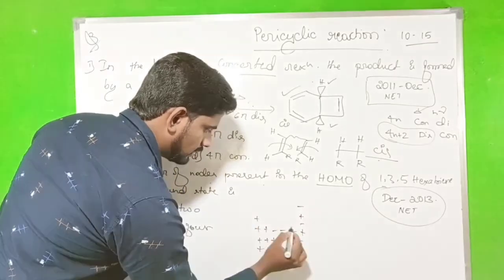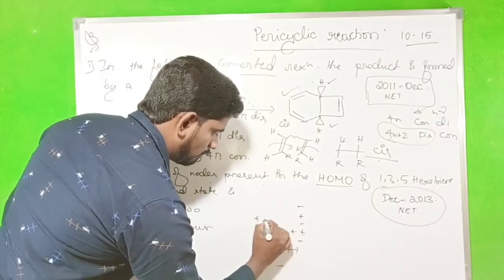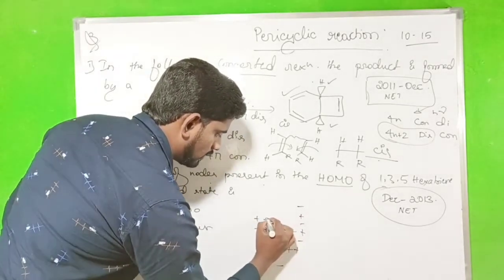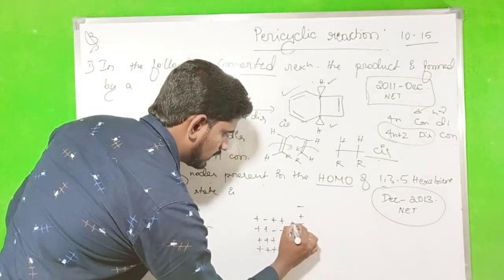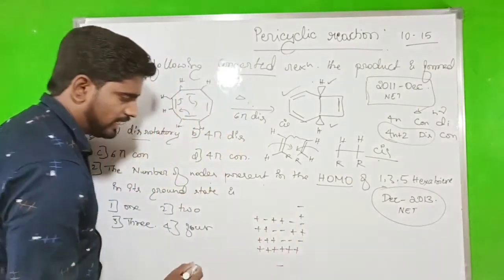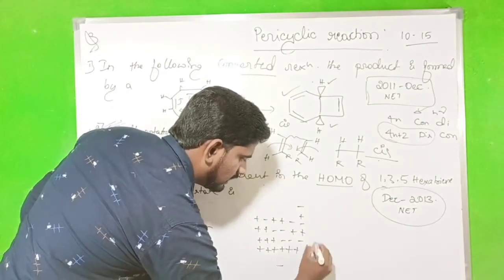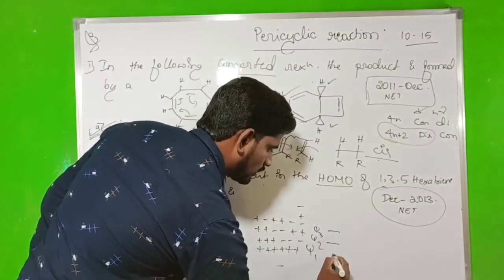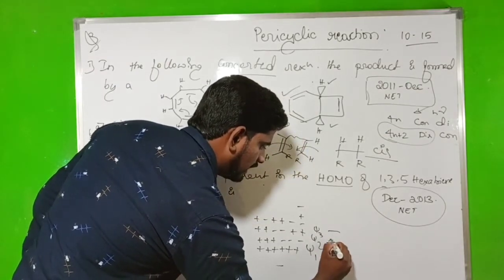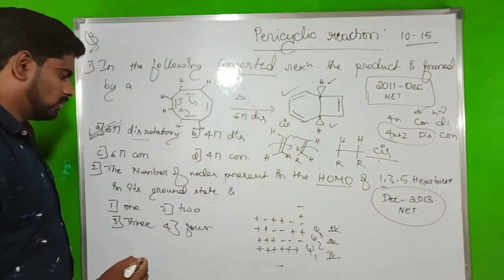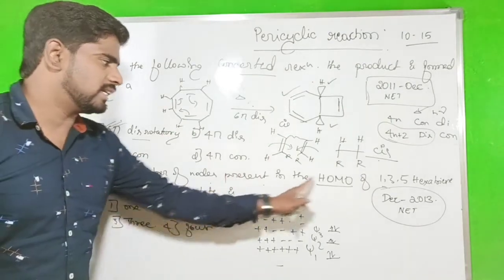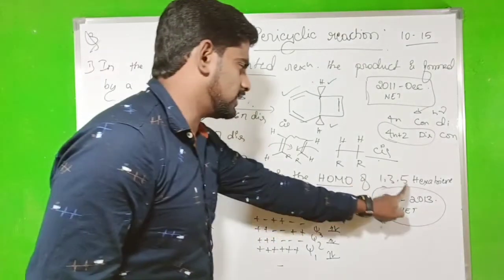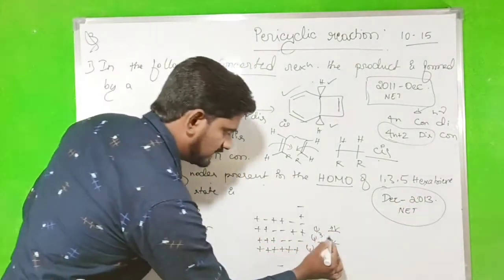So plus, minus, plus plus minus plus. Okay, so now what we have to do, this is Xi1, Xi2, Xi3. Initially, look here, the 6 electrons will be added here. So number of nodes present in the HOMO of 1, 3, 5 hexatriene. Which one is the HOMO? Xi3 is the HOMO.